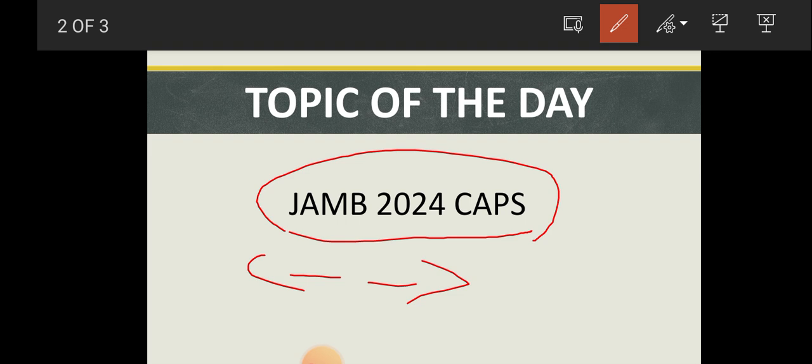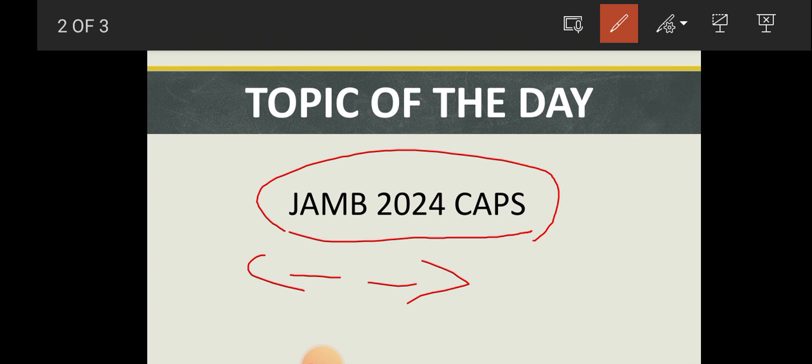While you as a student, your own CAPS is for you to monitor your admission, or your interaction between you and your institution of choice and JAMB at large. Let me explain it in a better way so you understand. You have your CAPS, which is the Central Admission Processing System. You use your CAPS to check your admission status, to know if your school has given you admission or if they are considering you for any other course. That's where you monitor your CAPS to check.